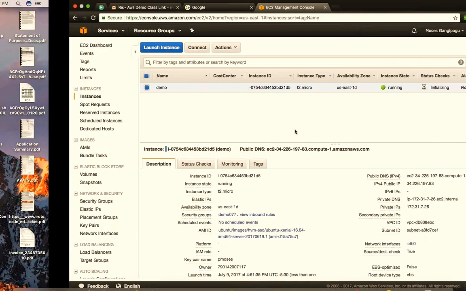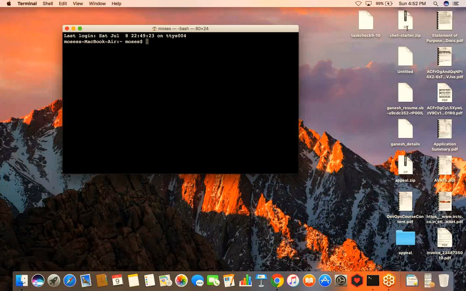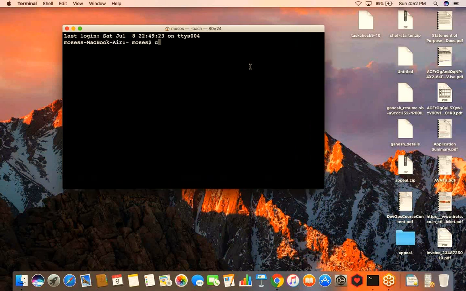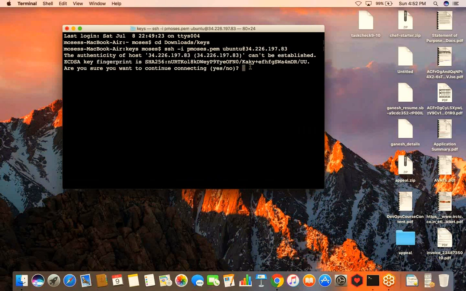I'll open my terminal, increase the font size a bit. I'll go to the directory where I have my keys. I'll say ssh -i pmoses ubuntu at the public IP address and hit enter. Now it is asking me, are you sure you want to connect to this? And I'll say yes.